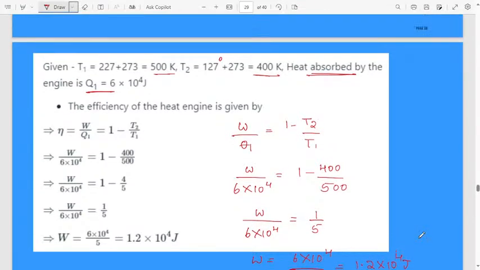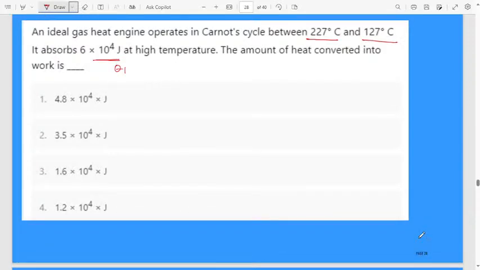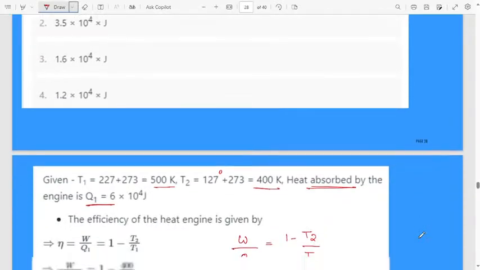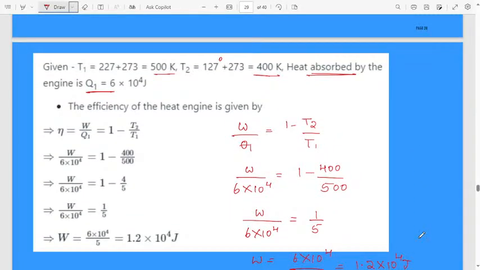Very easy question. Please don't leave the question if they ask based on the Carnot cycle. Remember the formula. The temperatures T1 and T2 you will not get confused, but you may get confused between Q1 and Q2. Q1 is always the amount of heat required to do a particular work, we consider as Q1. Q2 is always related to the sink. The extra heat is rejected with the help of the sink, we consider as Q2. That one you have to remember.